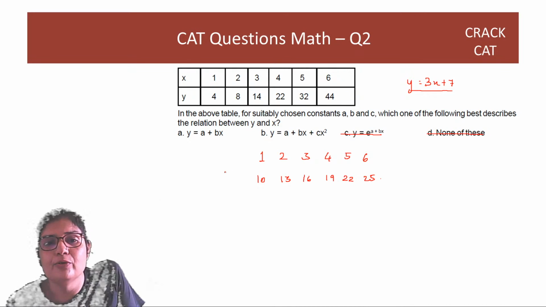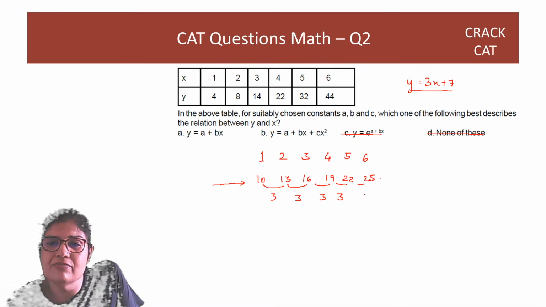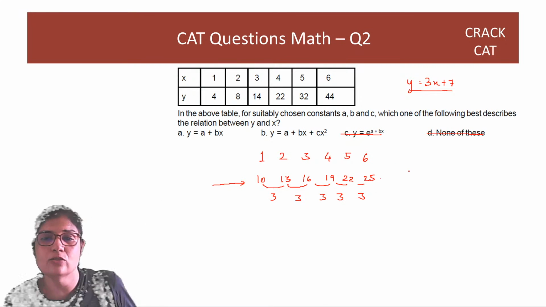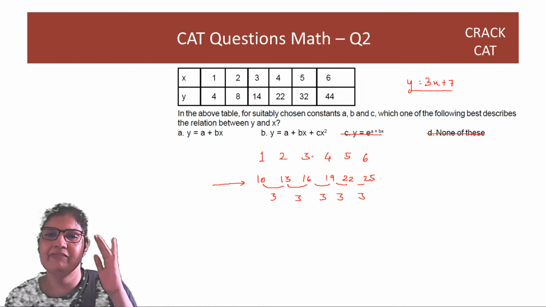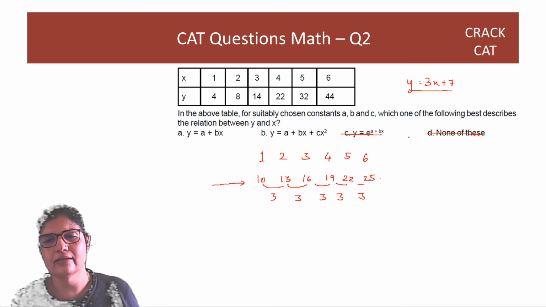So whenever you have a linear equation, you'll notice that the difference is always constant. Right? So here, everywhere, the difference is 3. And not only is the difference constant, this difference will give you your x coefficient. Obviously, right? Every time you move by 1, y is going to move by 1 times its coefficient. Correct? So from here you get to know that y is equal to 3x plus some constant.